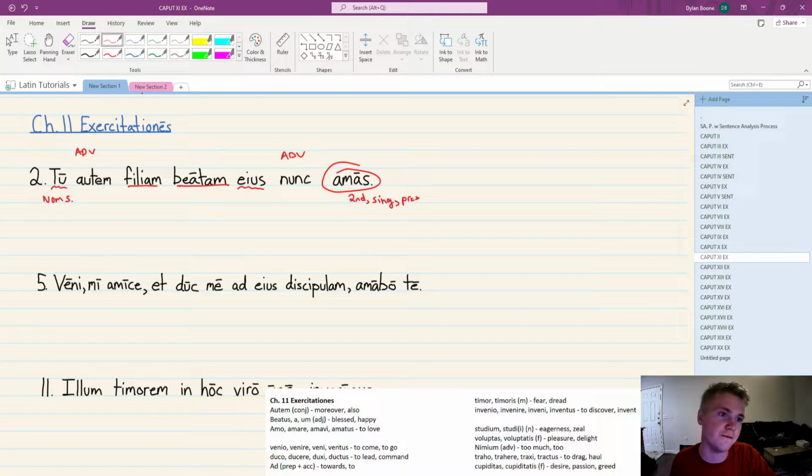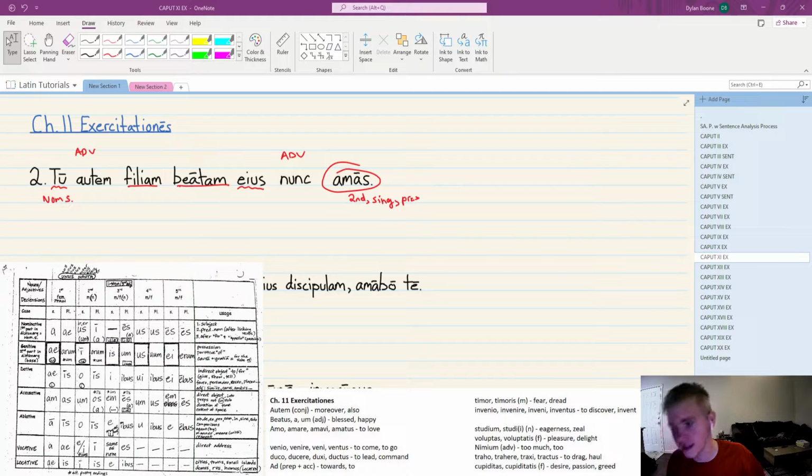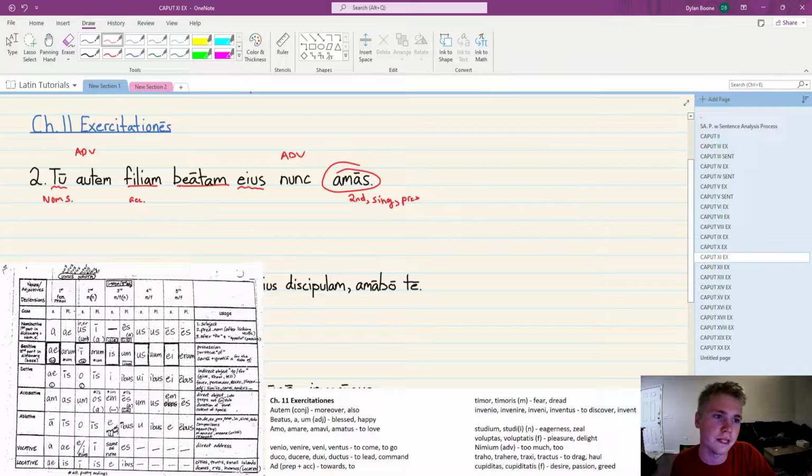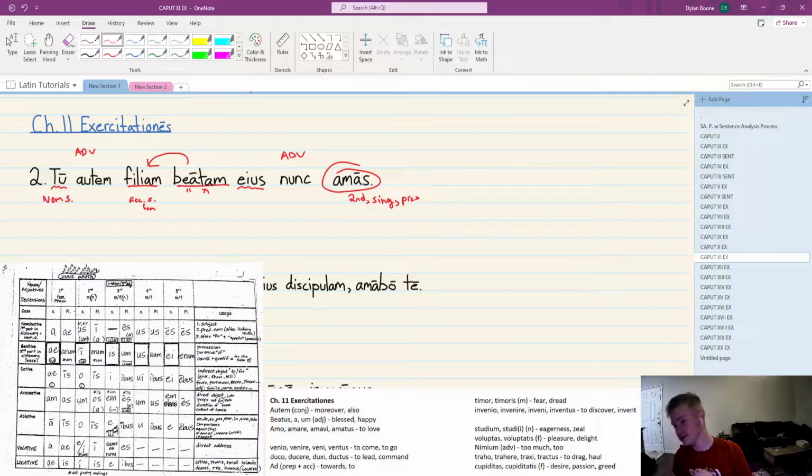Nunc, adverb, nothing special there. Filiam comes from filia. First declension, gets you down to the bottom left, and we get accusative singular, feminine. Filia meaning daughter. Pretty straightforward noun adjective agreement here. Same deal. Accusative singular, feminine. Eius is the interesting one here.